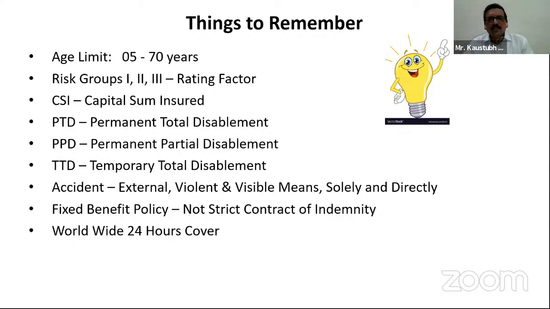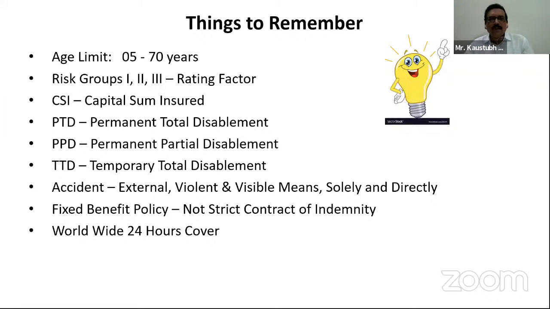Why are these not strict contracts of indemnity? Because here human life comes into the picture. Here there is no machinery, no building, no stock, no vessel which we cover under marine hull. These are contracts of indemnity, but not strict ones, because a human life is insured against accidental compensation.